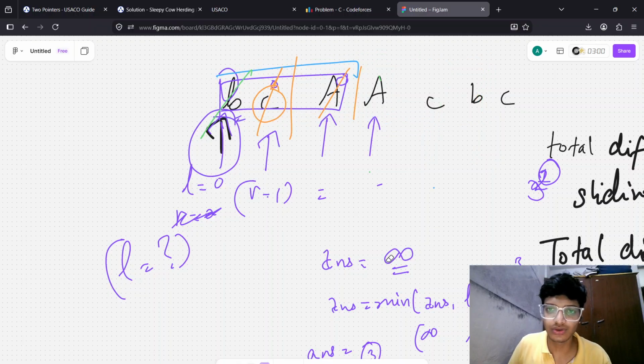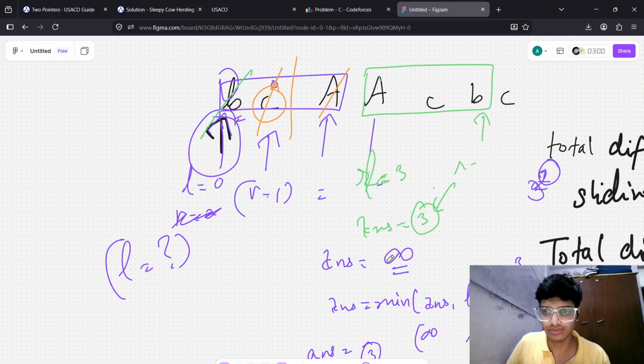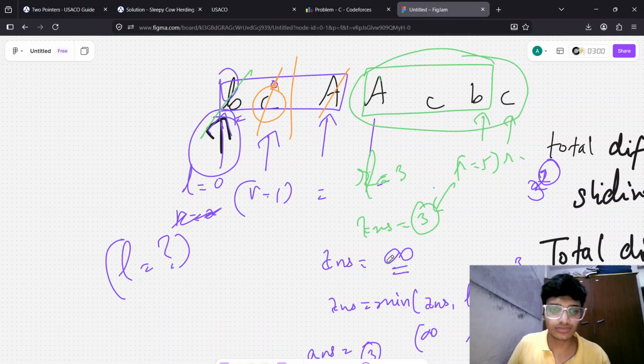Okay, so where do we reach? We reach here, at this part. So ANS again becomes... we will try to track. L equal to 3 and R equal to 5. Then we will try to increase our value and then just ANS equal to minimum of ANS comma L minus R plus 1, and you will get to know that here's our answer.